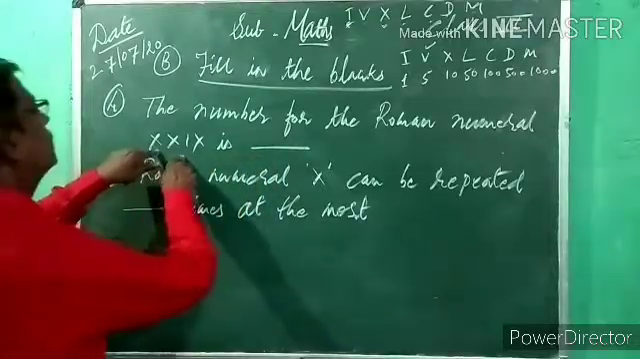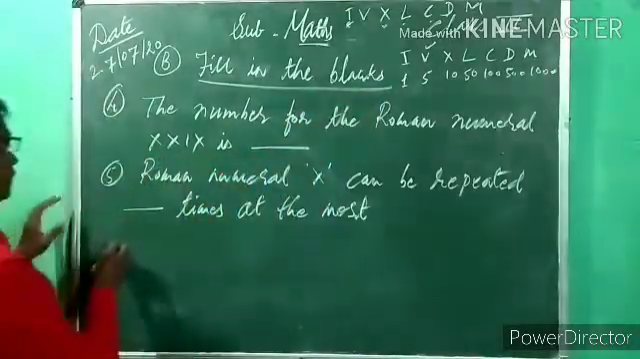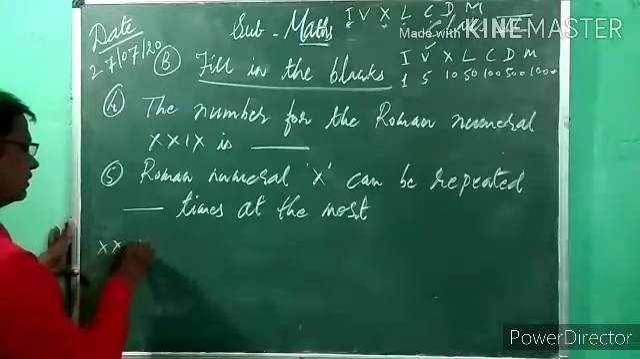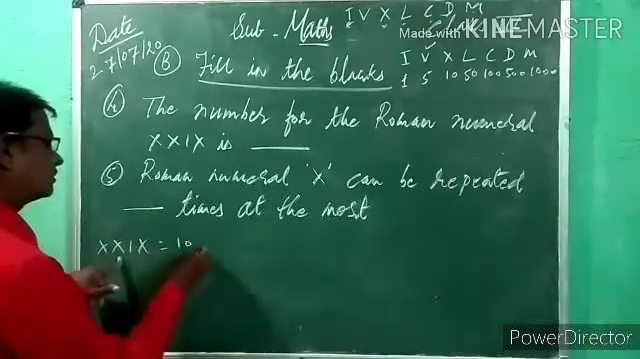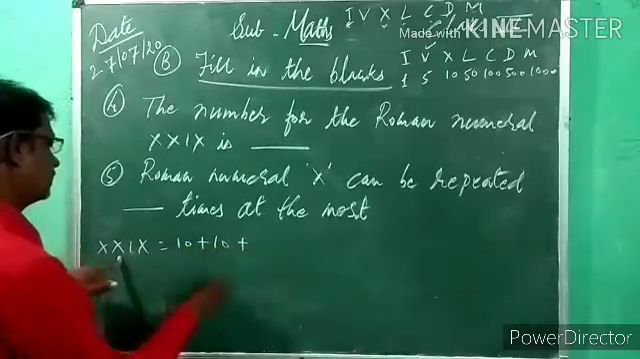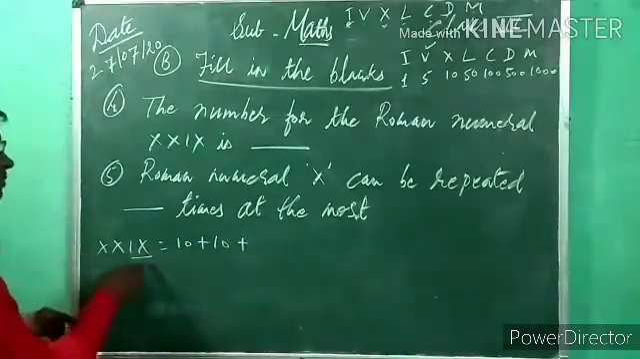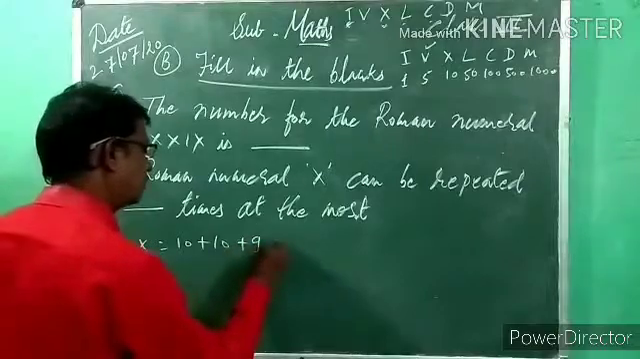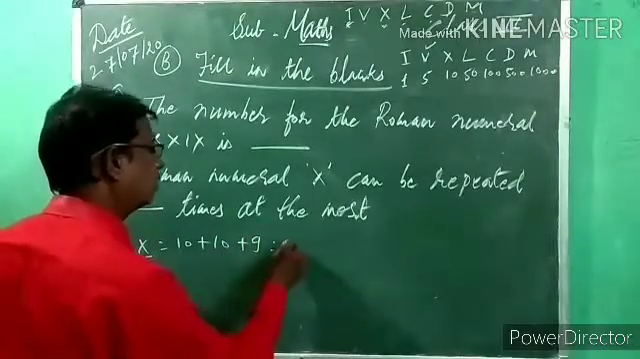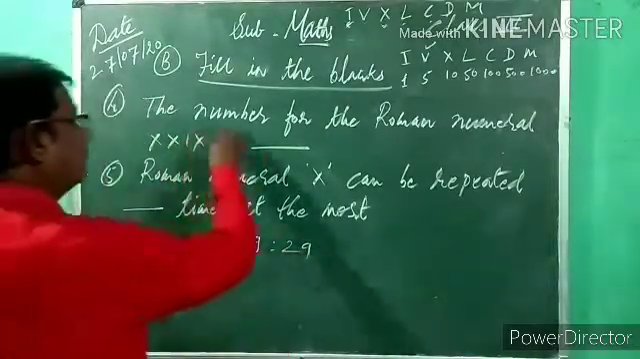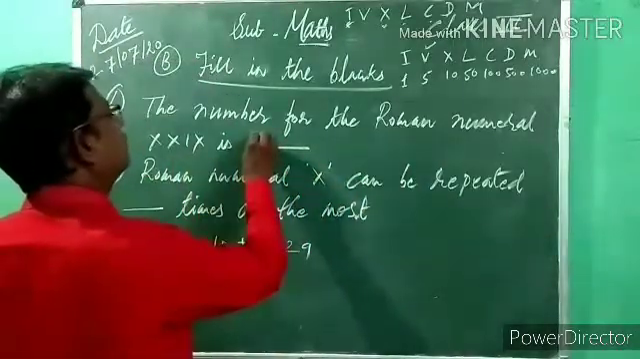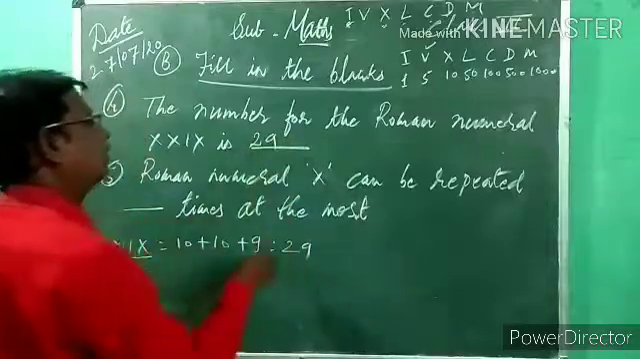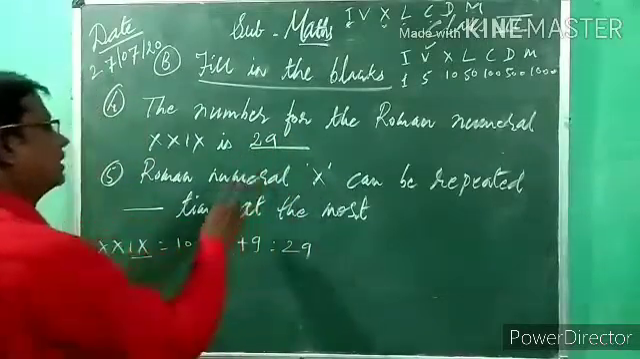The fourth example: the number for the Roman numeral XXIX. What is the value of X? The value of X is 10, and this X is also 10. Plus the value of IX, which you know is 10 minus 1, that is 9. So 10 plus 10 is 20, and 20 plus 9 is 29. The number for the Roman numeral XXIX is 29. Understood?